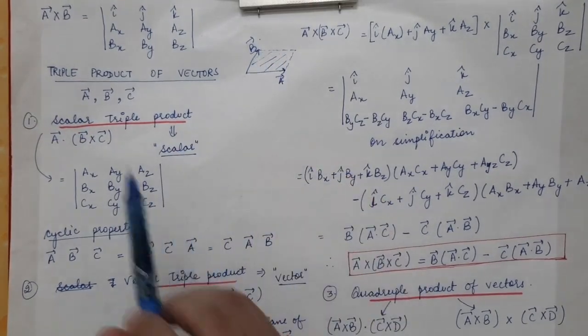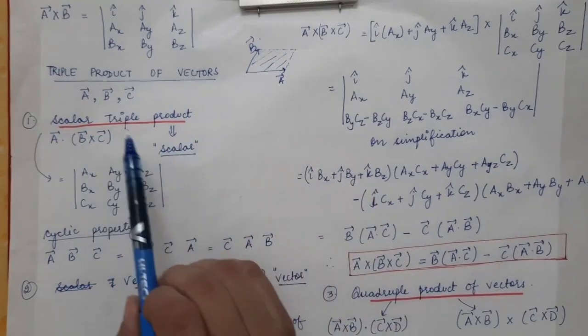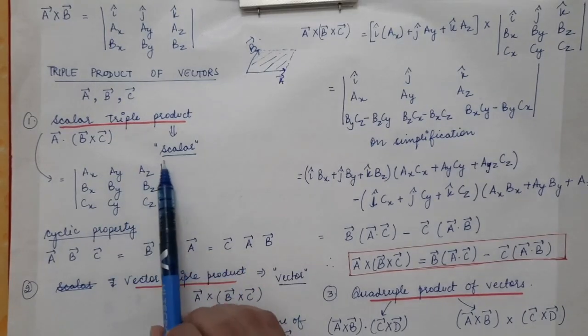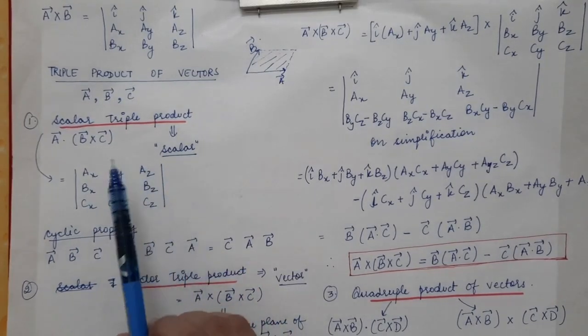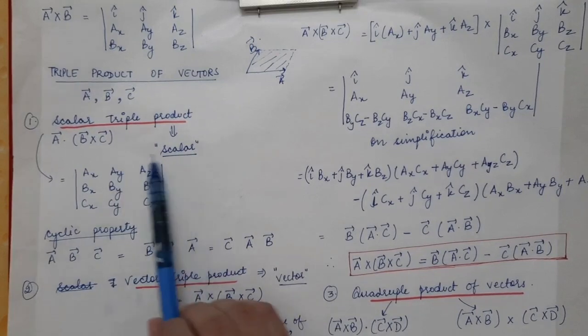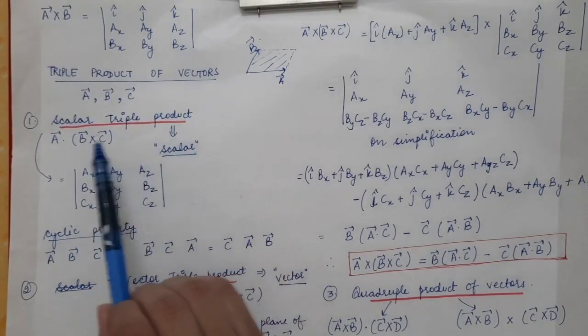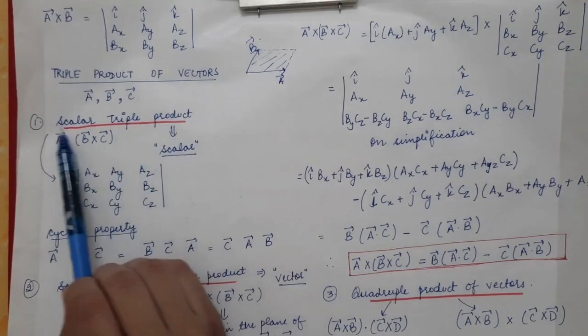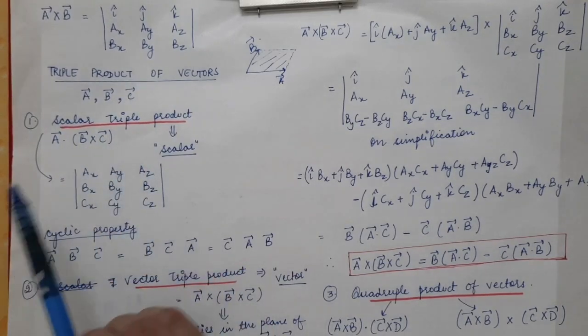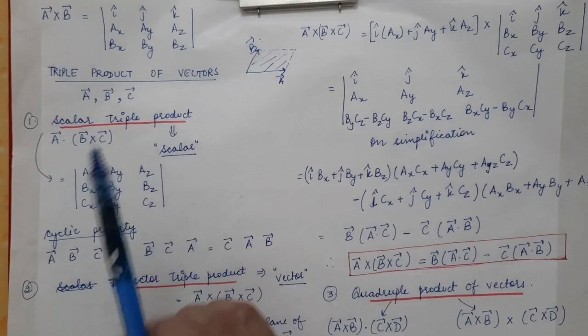Now the scalar triple product, what is the physical significance? This particular term will come out to be a scalar quantity. The significance of this scalar triple product is that when it is calculated, it gives us the volume of the parallelepiped.